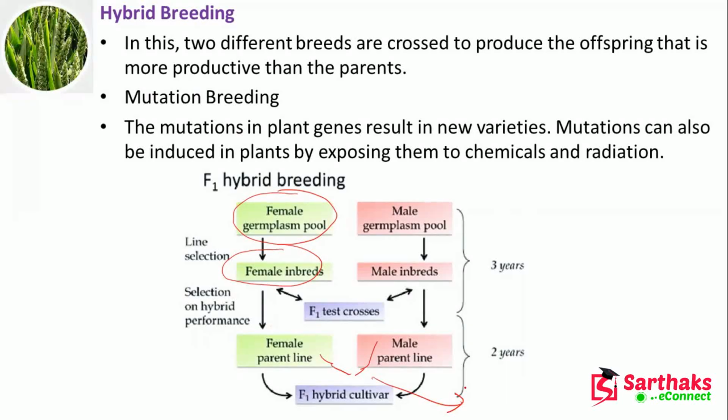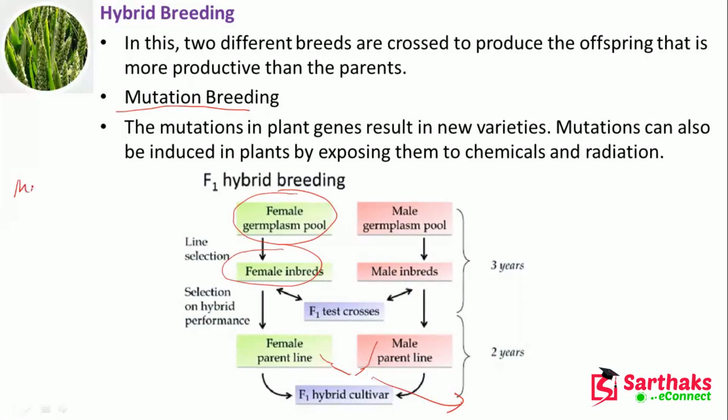And then there is mutation breeding. Then we can study mutation breeding. In mutation breeding, a mutation in plant genes results in a new variety. Mutation can also be induced in plants by exposing them to chemicals and radiation. Sometimes it is also called variation breeding.